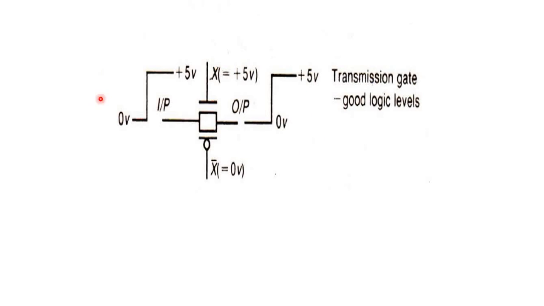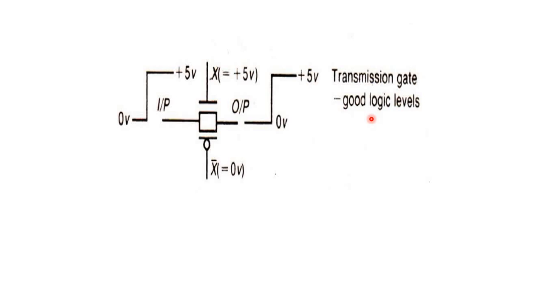If we observe the transmission gate, there is no degradation at the 0 level or the high level. Therefore the good logic can be called a transmission gate. In the NMOS transistor and PMOS transistor there is a poor indication, but here we obtain a good logic level.